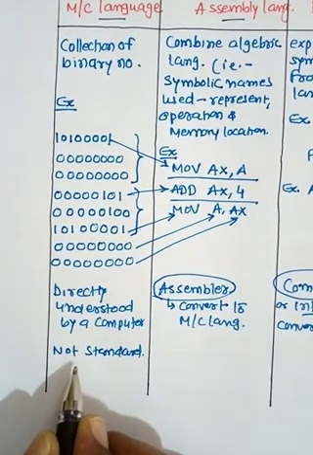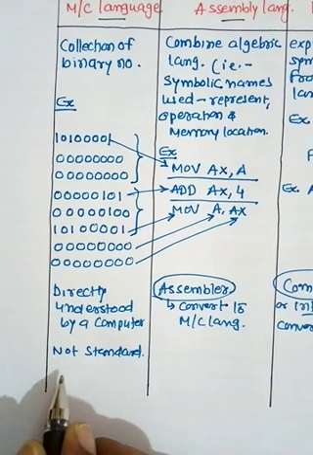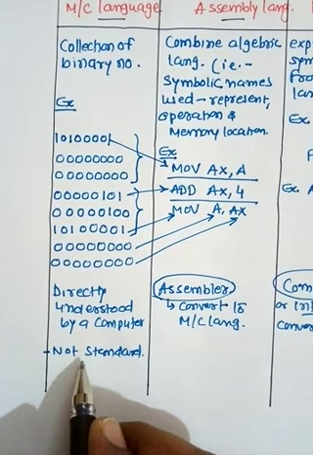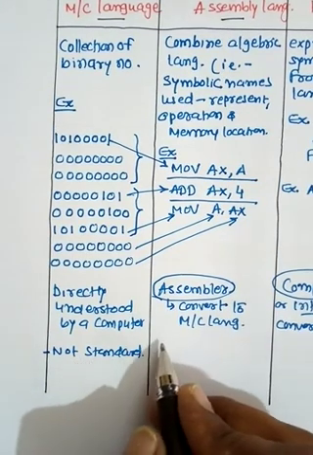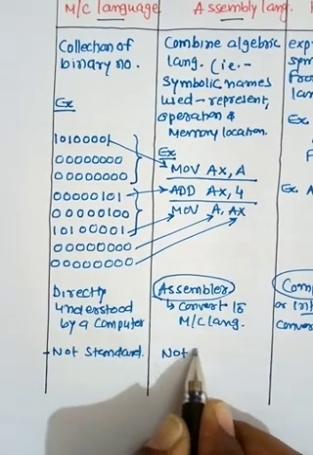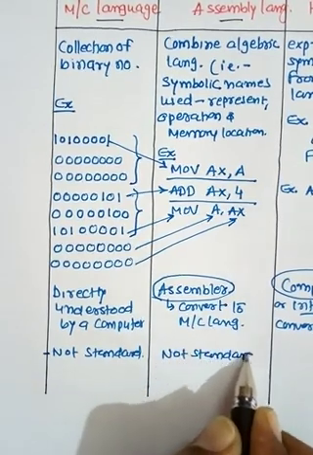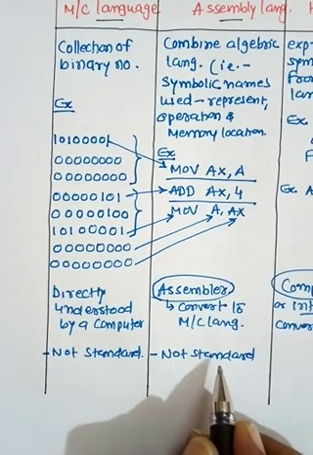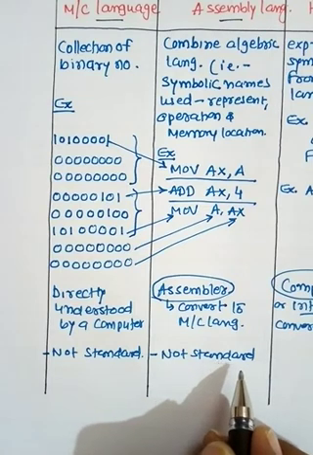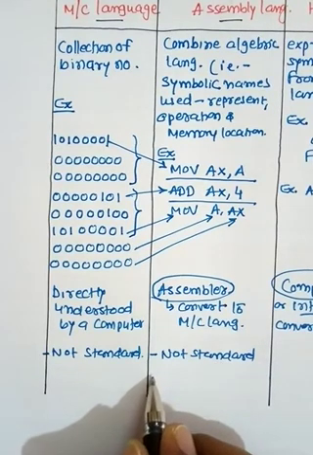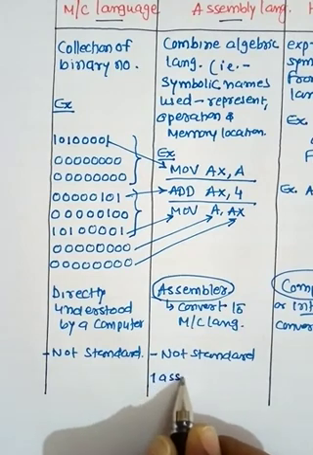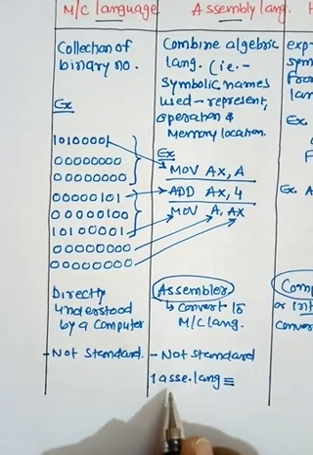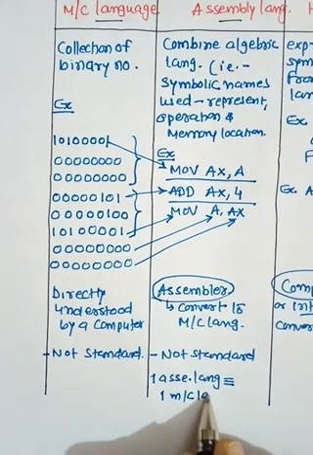It means what? The different machine language for every type of machine. Here, what happens? It requires a different machine language for every type of machine, and this is also called not standard. So it means what? Here, a different assembly language for every type of machine.